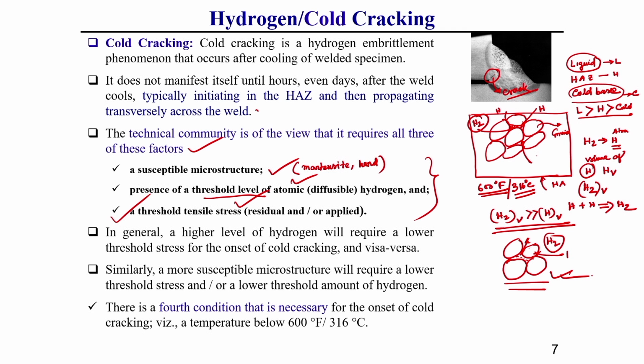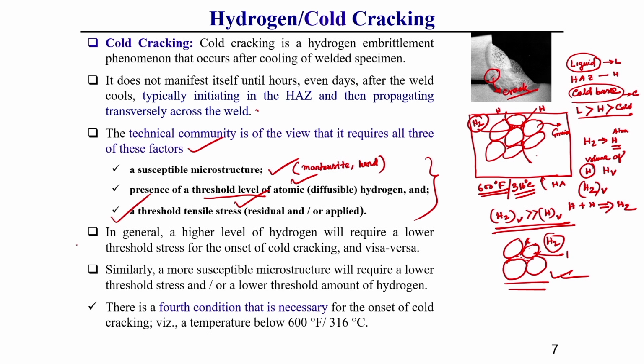Here one thing you should keep in mind. In the last lecture I told you about the TTT diagram: if the cooling rate is the critical cooling rate, then you will get martensite at the end, but if the cooling rate increases further, then also you will get martensite. I have already told you, as the cooling rate becomes faster and faster, your martensite will be harder and harder. You should keep this in mind.